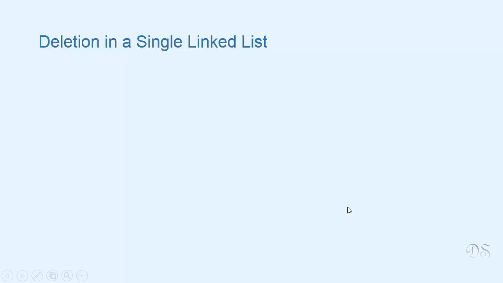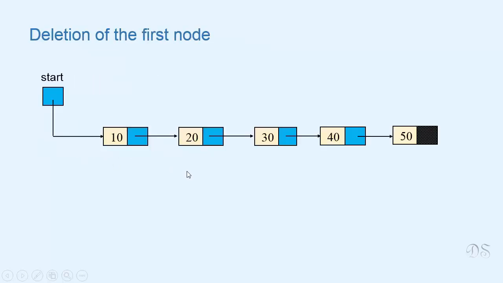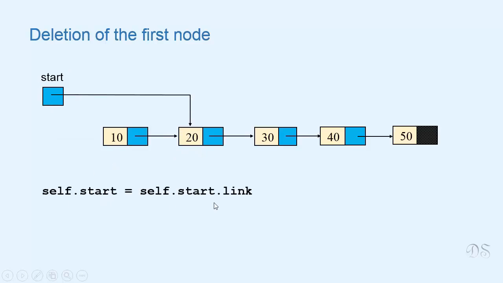In this video, we'll see how to delete a node from a single linked list. These are the different cases that we'll see: deletion of first node, deletion of the only node, deletion in between the list, and deletion at the end. First, let's see how we can delete the first node of the list. After deletion, this node will become the first node of the list. So start should refer to this node. So we'll just write start equal to start link. And now this node is not a part of the list.